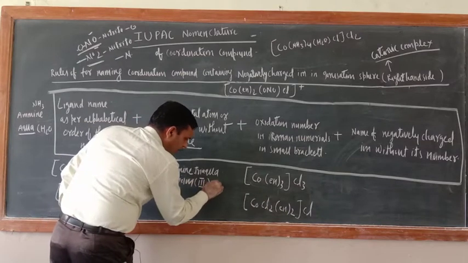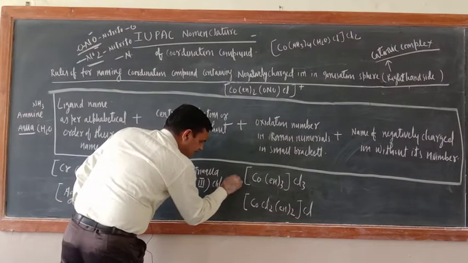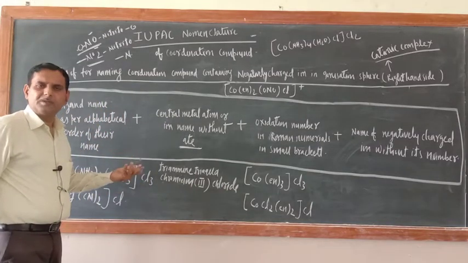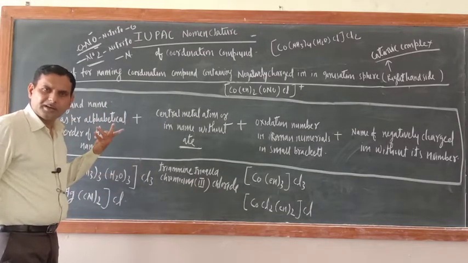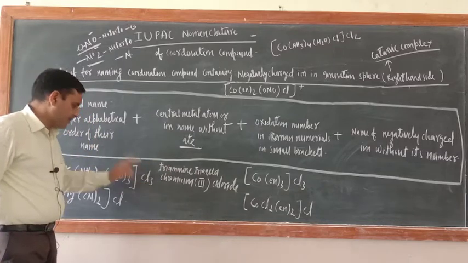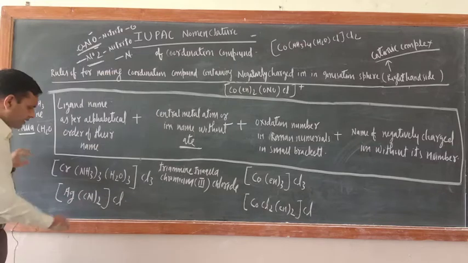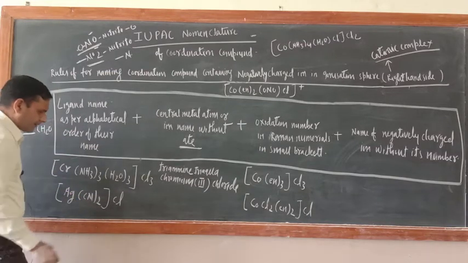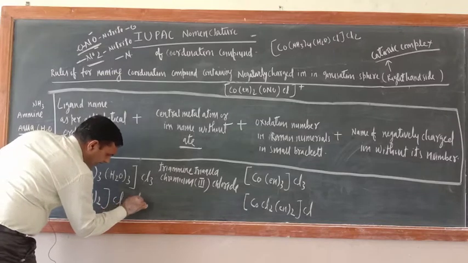Now chloride. This is not a ligand. Now this is a common ion. So Cl negative means chloride ion only. Chloride, correct? Chloride. Over. The number should not be mentioned. What about this one? It is very simple. Just see. First begin with the ligand. What is the name of this one?